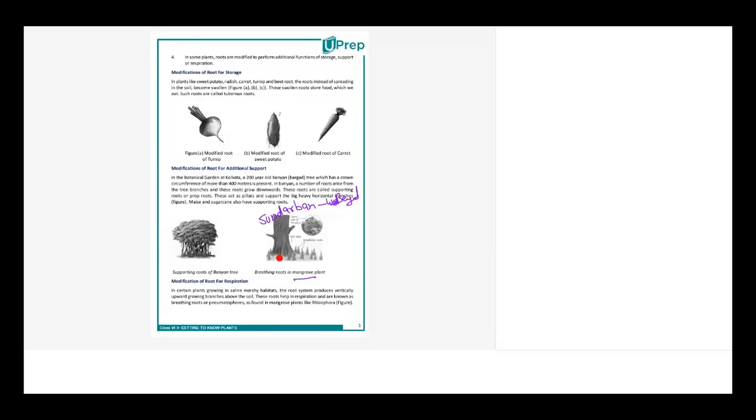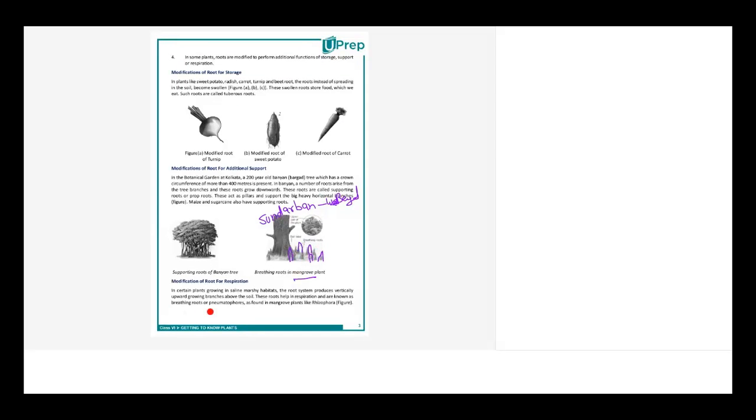So, what is the speciality of mangrove? Here, the trees grow in marshy areas. What is the meaning of marshy? Matlab, they would have a little muddy water, more of water, right? So in this case, what happens is that the roots come up. Why do they need to come up? Roots were supposed to stay here under the ground. They have to come up because they need oxygen, they need air, right?